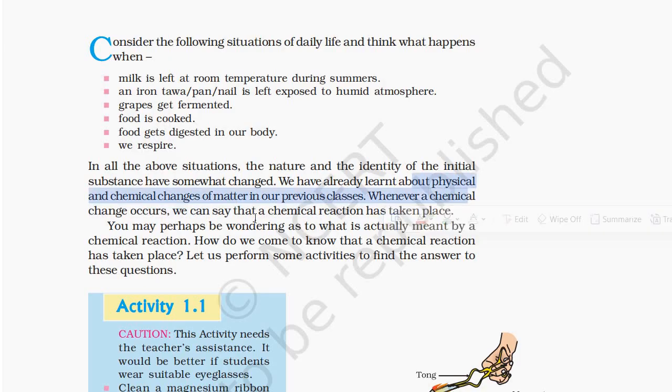Perhaps you may be wondering as to what is actually meant by a chemical reaction. How do we come to know that a chemical reaction has taken place? Let us perform some activities to find the answer to these questions.